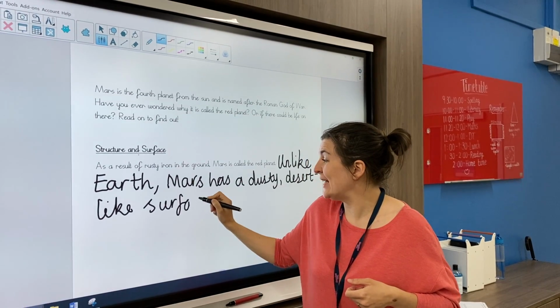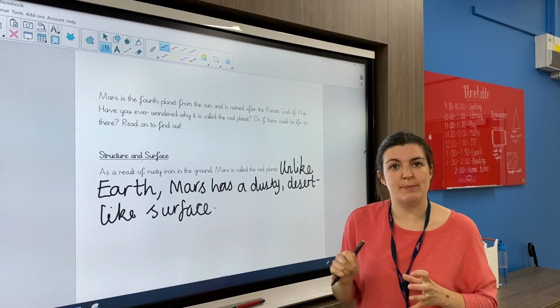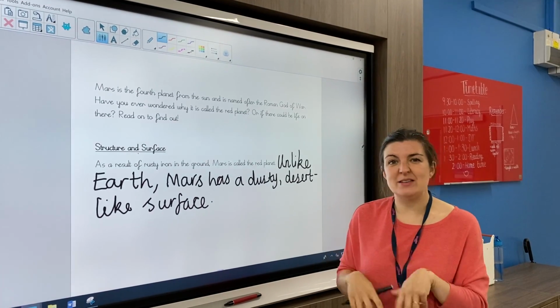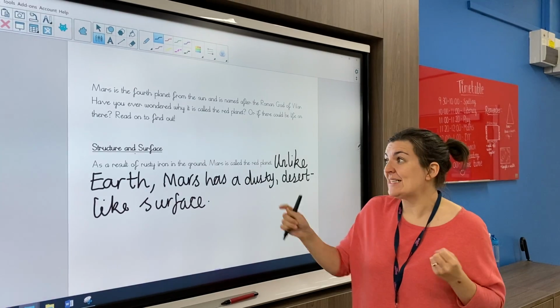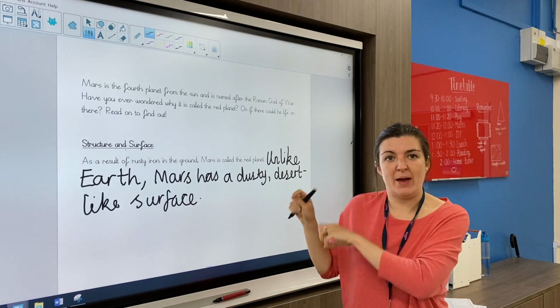So can you see that I'm still talking about the surface of Mars because that's what this section is about. I wouldn't go on to talk about perhaps the temperature or how big it is because I'm talking about the surface. So that's what my next sentence is about.